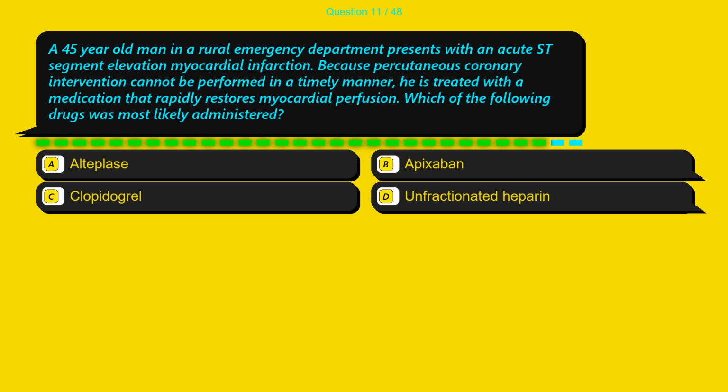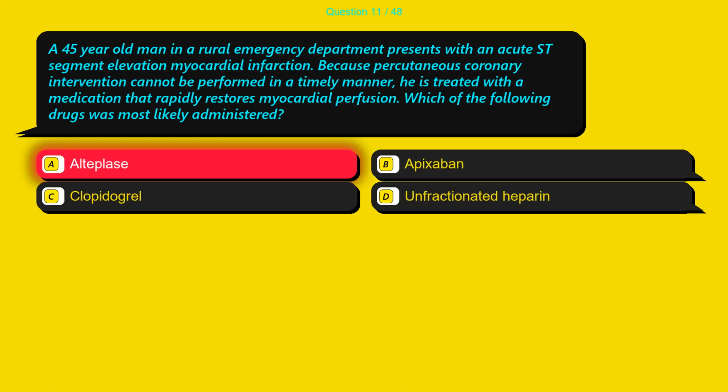Question 11. A 45-year-old man in a rural emergency department presents with an acute ST segment elevation myocardial infarction. Because percutaneous coronary intervention cannot be performed in a timely manner, he is treated with a medication that rapidly restores myocardial perfusion. Which of the following drugs was most likely administered? Option A, alteplase. Option B, apixaban. Option C, clopidogrel. Option D, unfractionated heparin.